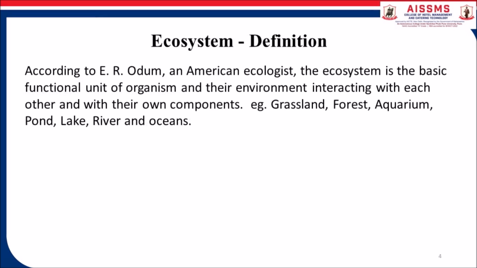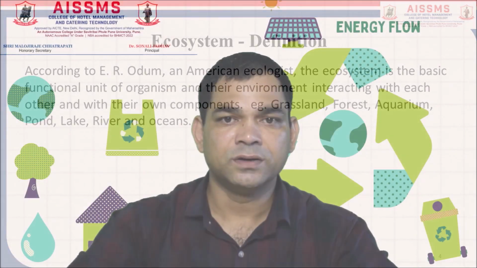Definition of ecosystem. According to E.P. Odum, an American ecologist, the ecosystem is the basic functional unit of organisms and their environment interacting with each other and with their own components. For example, grassland, forest, aquarium, ponds, lakes, rivers and the oceans.